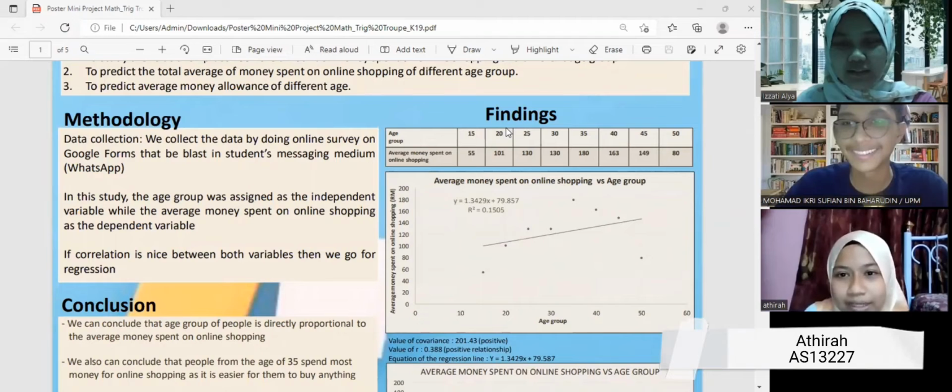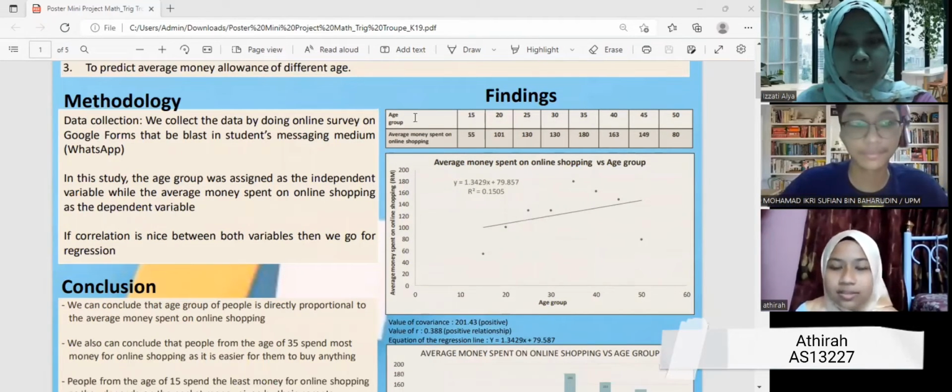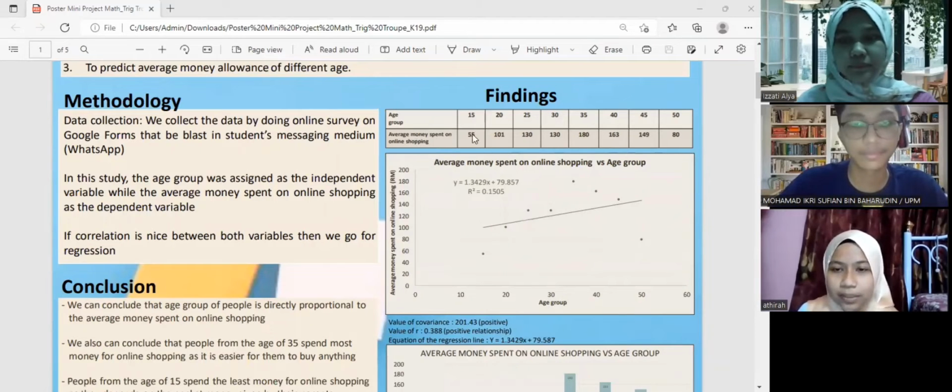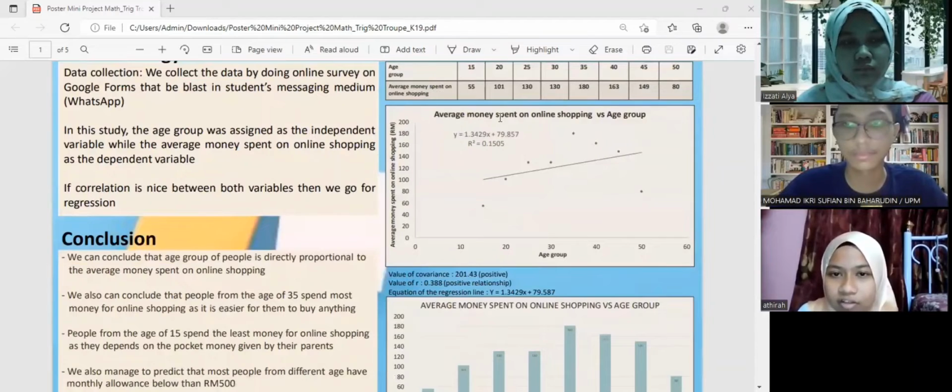So next, I will present about the findings. From our survey, we get the result and we transfer it to the table. This table contains age group and average money spent on online shopping. From this table, we transfer the values to the line graph. The title of the graph is average money spent on online shopping versus age group.